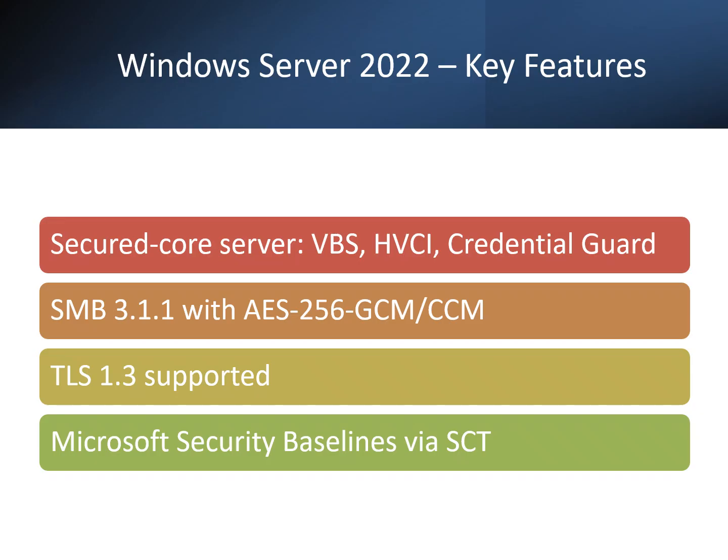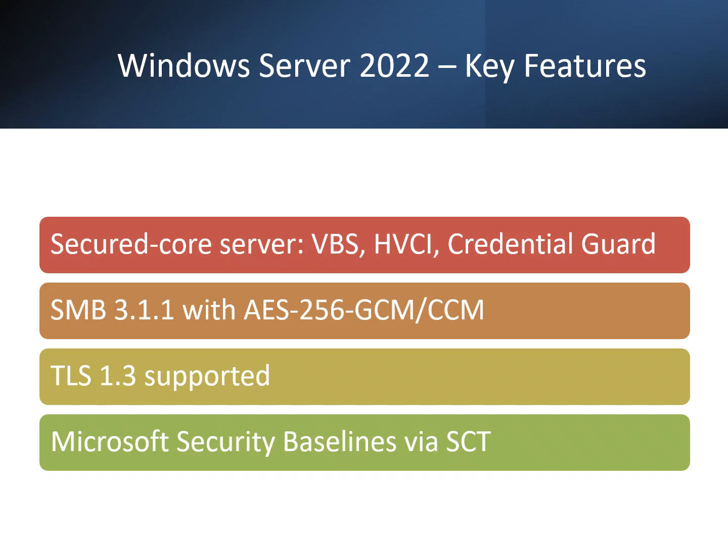Networking enhancements. The Server Message Block protocol, or SMB, now supports AES-256-GCM and AES-256-CCM encryption. This makes file sharing over the network resistant to eavesdropping and tampering. Additionally, TLS 1.3 is now included in the Windows stack, which is faster and more secure compared to TLS 1.0 or 1.1.